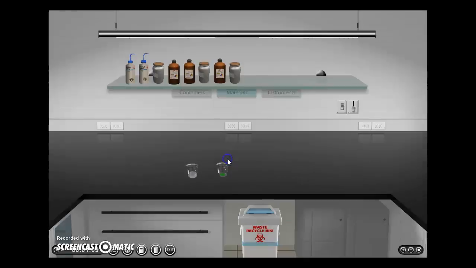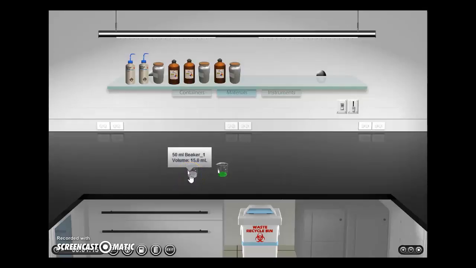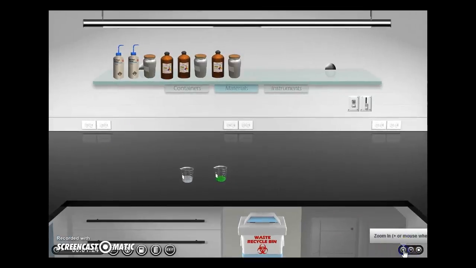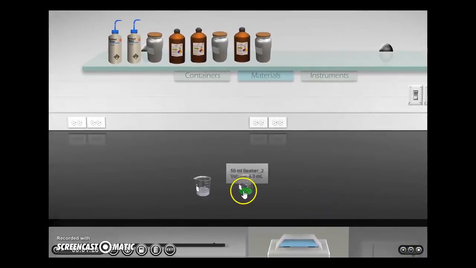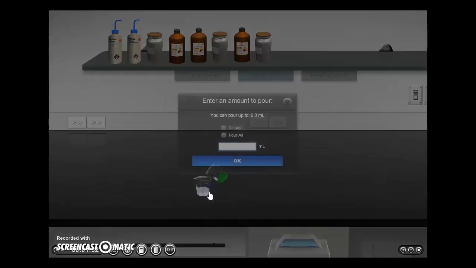into beaker 2. Now, as you see, sodium hydroxide is a clear aqueous solution right here, whereas nickel chloride is a green aqueous solution. So, what will be the product of these two solutions? Let's find out. I'll zoom in for you guys. And then, I will now pour nickel chloride solution into sodium hydroxide and see what happens. I'll pour it all.